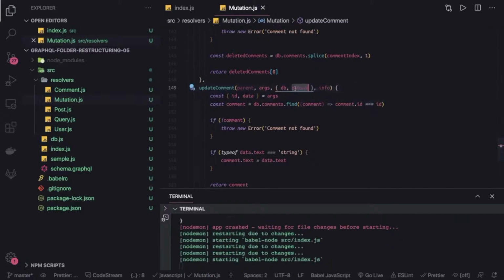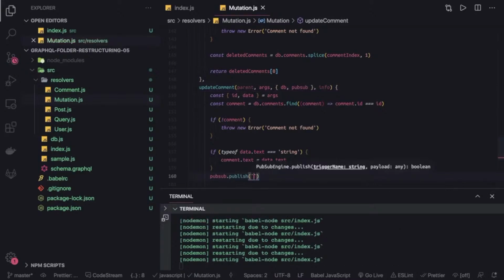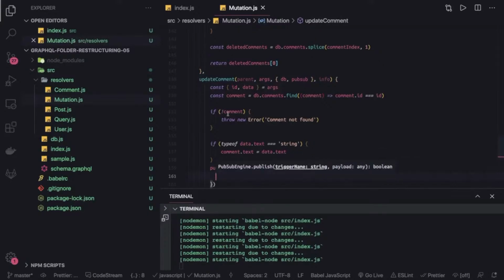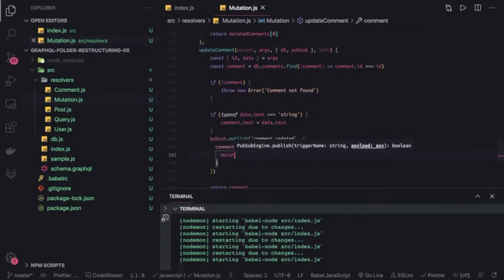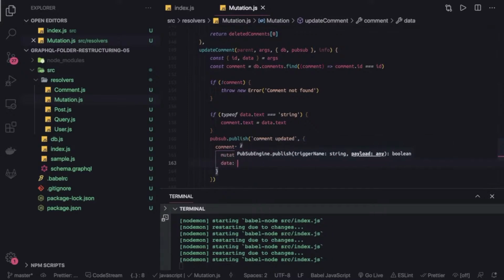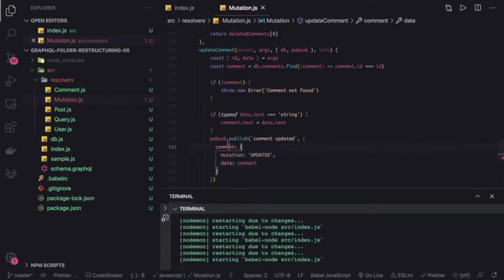Okay, and now I have this. So what I can do is pubsub.publish, simple pubsub.publish, and here I will just put, let's say, a dummy event name, comment updated. You can also pass the comment ID, and here is the payload. In the payload you will be saying, okay, this is about comment, and this is the mutation which I'm talking about. This is updated, and data about the comment which I am updating. That's it.